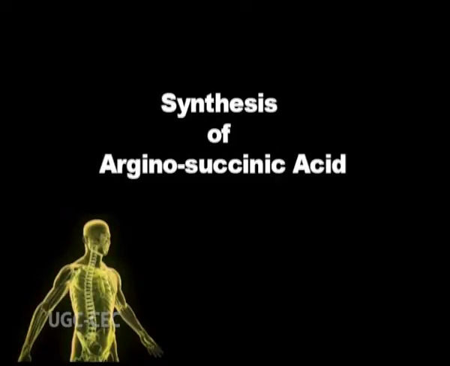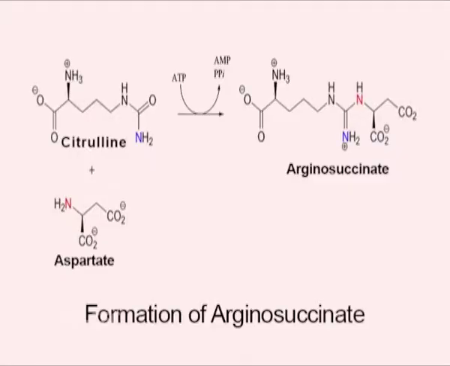The third step, synthesis of arginosuccinic acid. In the third step, a second amino group is added in the cycle in the form of aspartic acid, which joins with citrulline to form arginosuccinate. The reaction is catalyzed by arginosuccinate synthetase in the presence of adenosine triphosphate and magnesium ions.